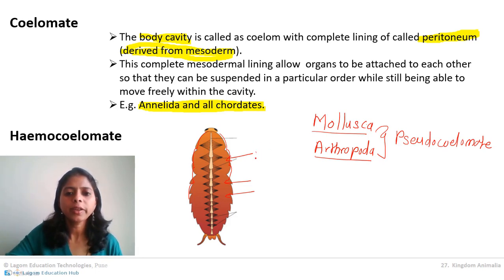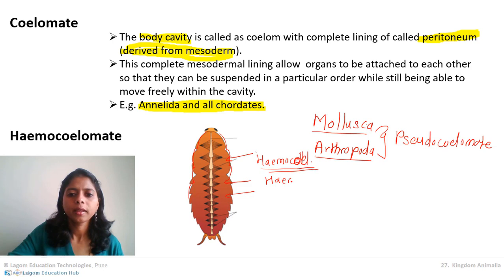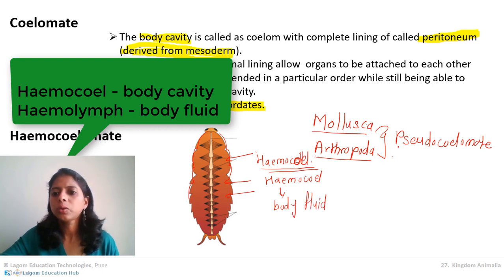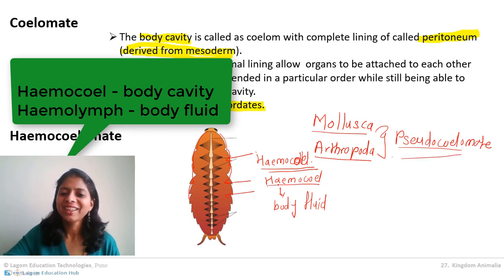This space is filled with a fluid called hemocoel. So hemocoel is a body fluid in these animals and it fills the pseudocoelom. As the coelom is filled with the body fluid, the animals are called hemocoelomates.